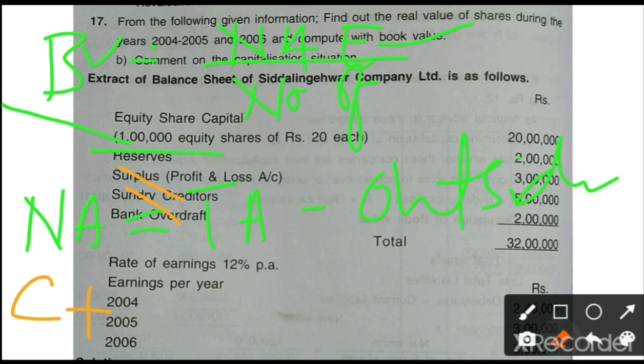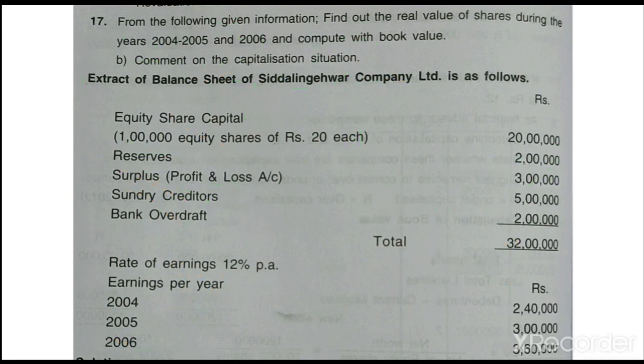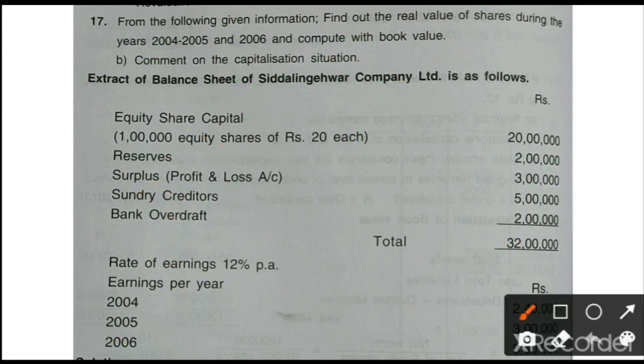So right now total assets are 32 lakh. From that 32 lakh, what are the outside liabilities? Already available: overdraft and creditors. 5 plus 2, 7 lakh. We subtract this, and whatever remains is the net assets. Net assets divided by the number of equity shares gives us the book value. This is one method. Is it clear? 32 minus 7 lakh, we get 25 lakh. 25 lakh divided by 1 lakh, we get 25 rupees as the book value.